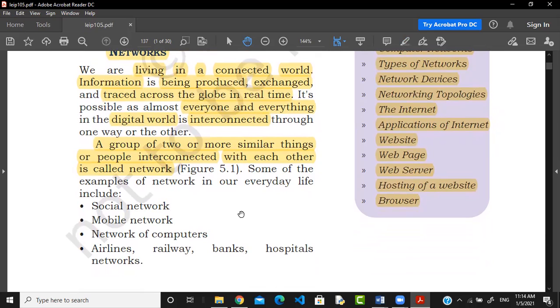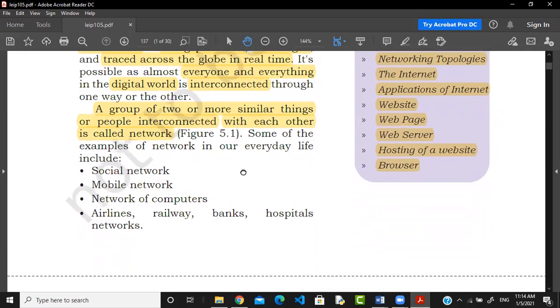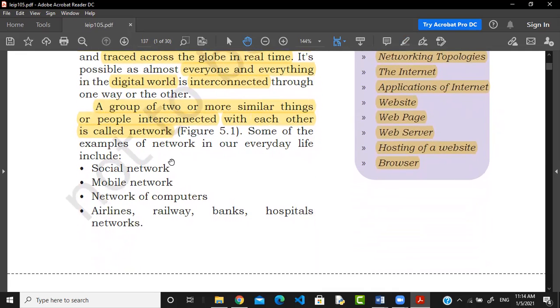Now, how many types of networks are there? If we look at our daily life, there are different types of networks: network of students, network of teachers, network of society, that is the social network, network of mobiles where two phones are connected, and a network of computers that are connected.